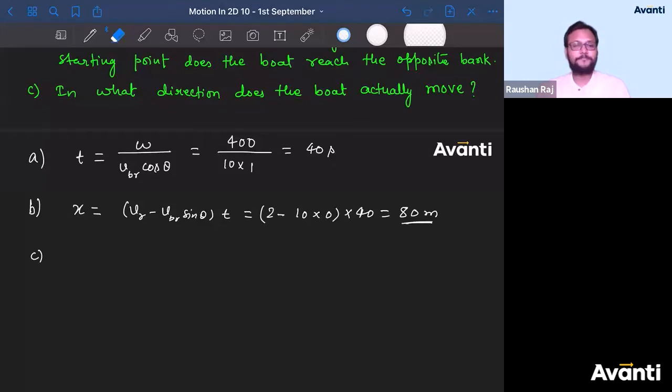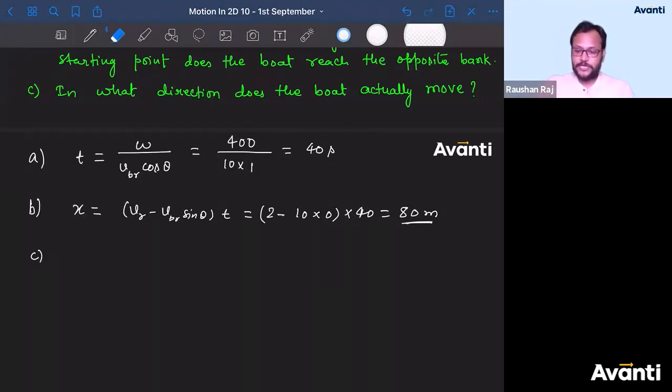Direction of motion is nothing but direction of velocity. If velocity of a particle is along east, then what is the direction of motion? Along east. If direction of velocity of a particle is along x-axis, what is direction of motion? Along x-axis. In this question, they have asked in what direction does the boat actually move? That means what is the direction of velocity of the boat?